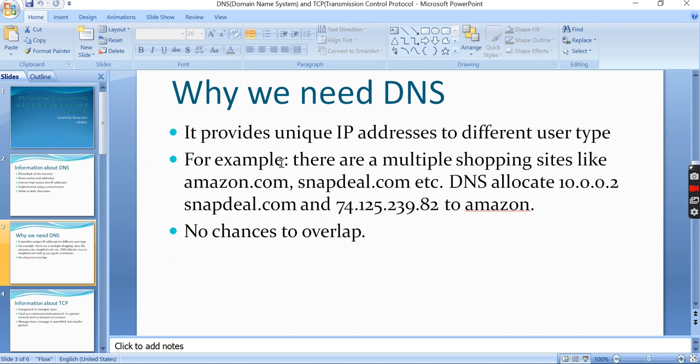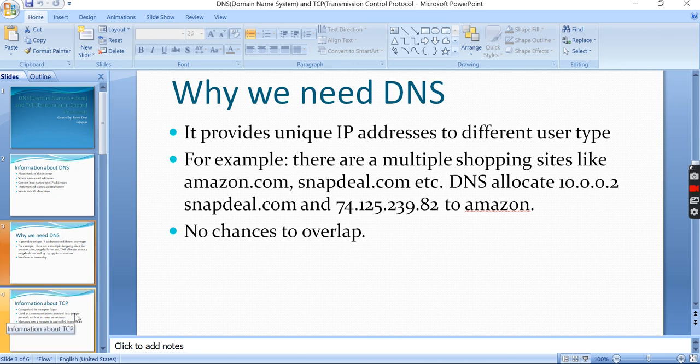For example, there are multiple shopping sites like Amazon.com, Snapdeal.com, etc. available on the internet. So DNS allocates different IP addresses to these websites, like 10.0.0.2 for Snapdeal.com and 74.125.239.82 for Amazon.com. By using DNS, the overlapping of these websites is nearly 0%.